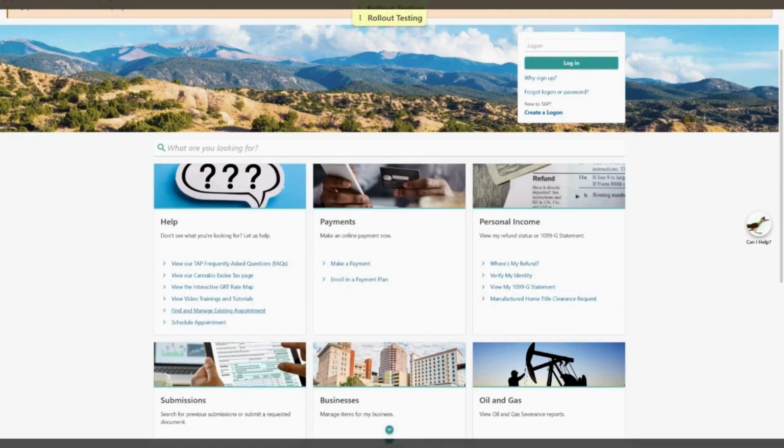You can also navigate to payment options on the landing page of TAP without having to log in or create an account. Under the Payments panel, you can select Make a Payment and have a payment applied directly towards any personal income tax liability that you might have incurred. If you are unable to make the payment in full, select Enroll in a Payment Plan directly from the homepage as well.